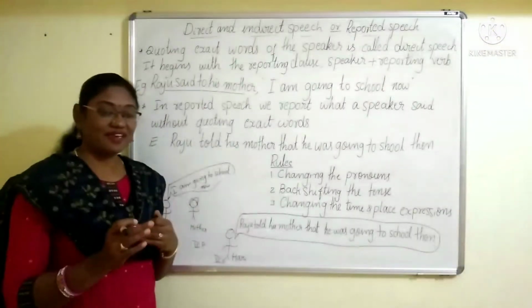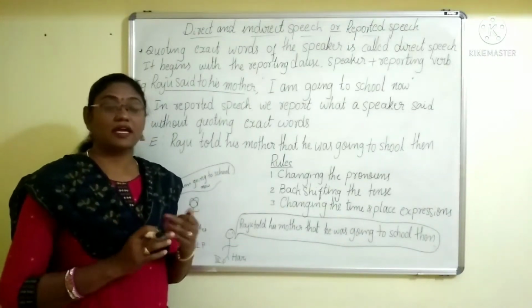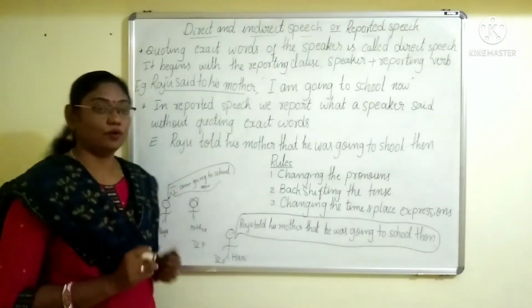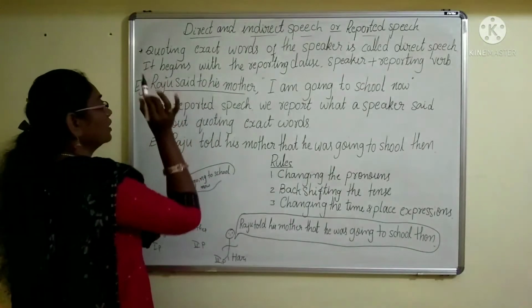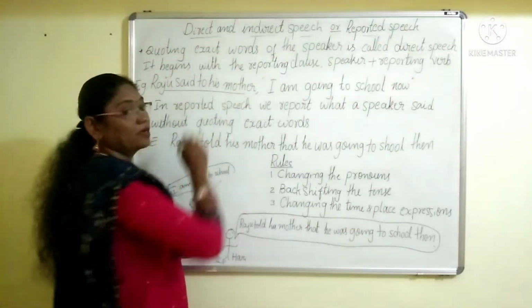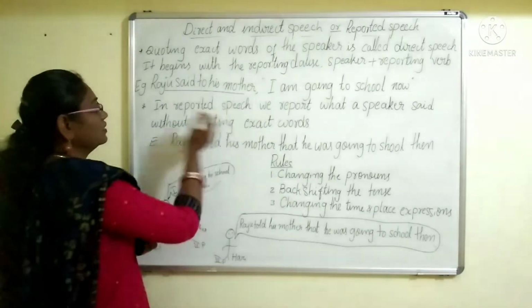We use say, says, said, told, asked, replied, such words as reporting verbs. So this is the reporting verb, this is the speaker, and this is the reporting object, mother.